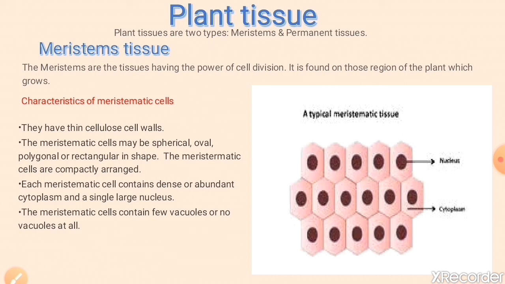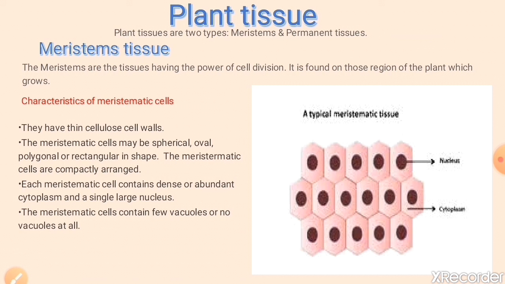And plant tissue are two types, meristematic and permanent tissue. Students, you have seen that plants have a tendency to grow and keep growing throughout their life. So this is because certain cells in them keep on dividing and they are called meristematic cells. So let's learn about them.